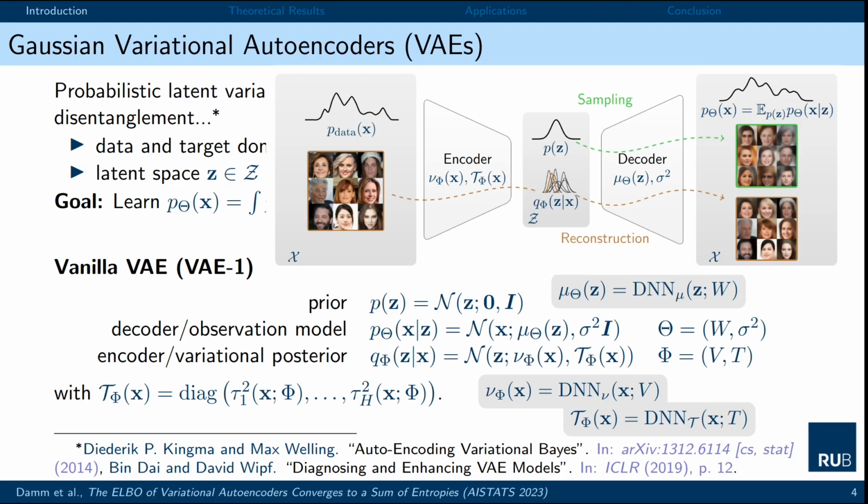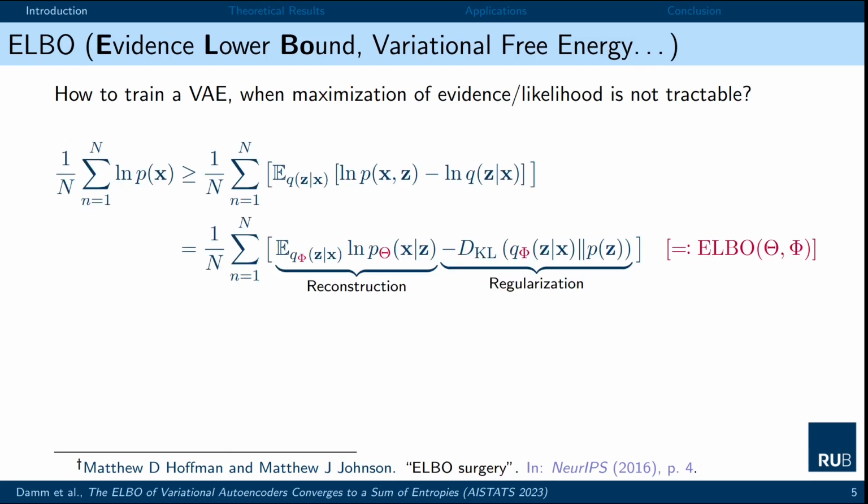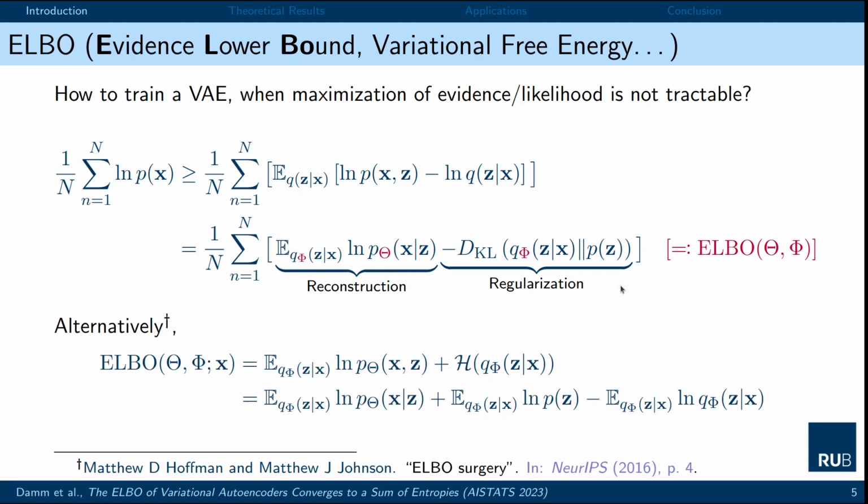Ideally, we would like to train a variational autoencoder using the maximum likelihood method. However, the likelihood itself is not tractable. And this is where the famous evidence lower bound, or variational free energy, comes into play. As the name suggests, the ELBO is a lower bound on the log likelihood. And this here is arguably its most famous form. So we have a reconstruction score and the regularization score I just mentioned. Surely there are various formulations of the ELBO out there. And using this one here, for example, we see that the encoder entropy is already part of the ELBO.